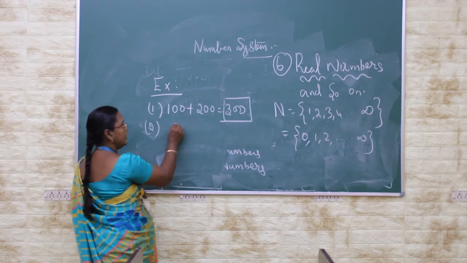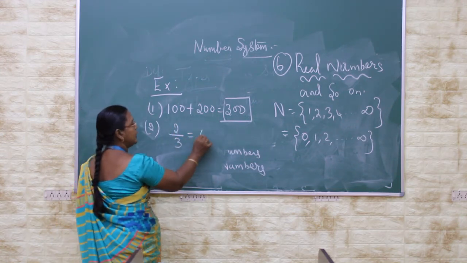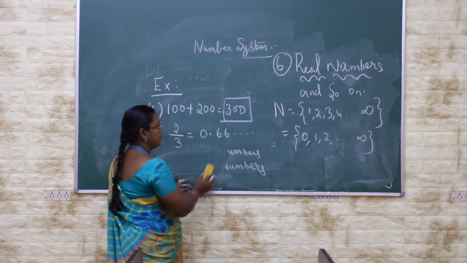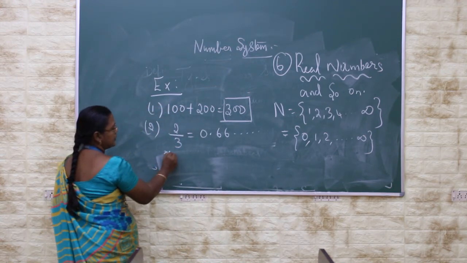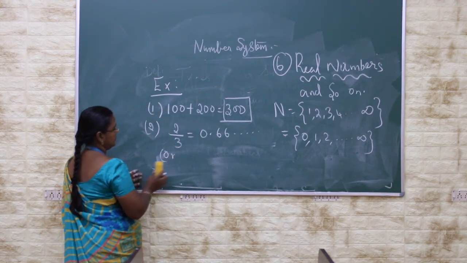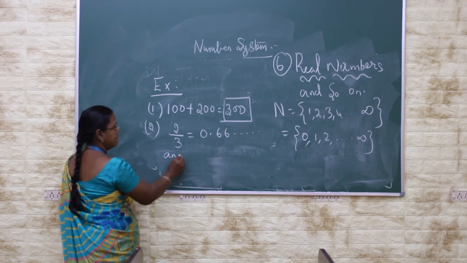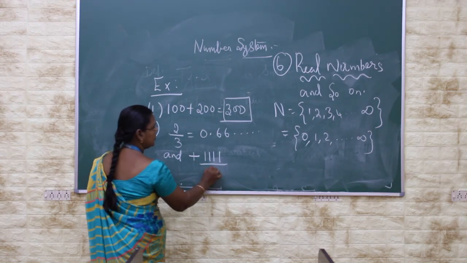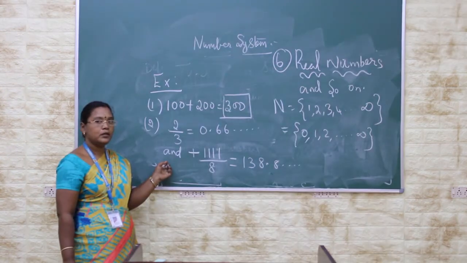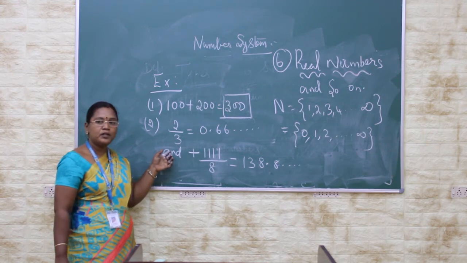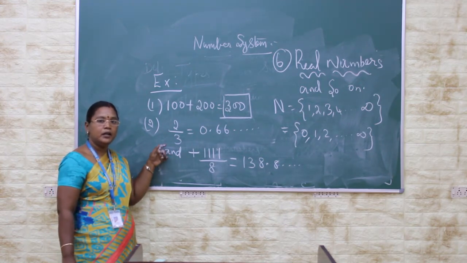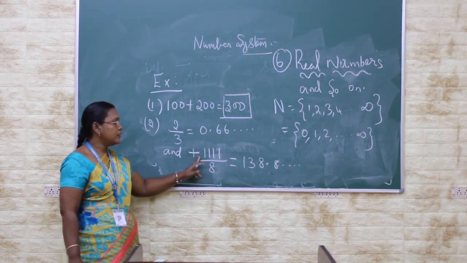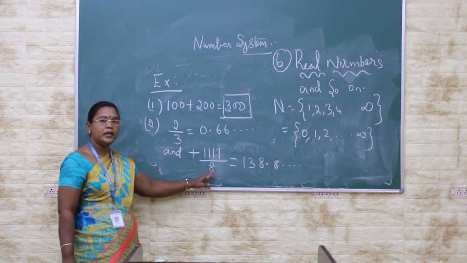That is, when we take 2 by 3, we get the number as 0.66 etc. And then another example. Examples of natural numbers under the division property are given as 2 by 3 and 1111 divided by 8.